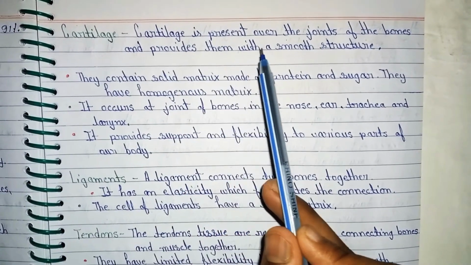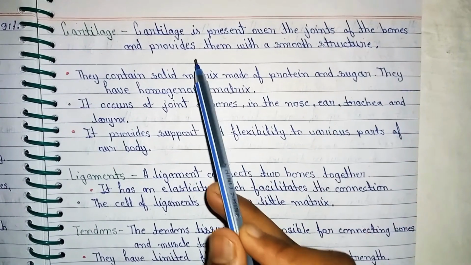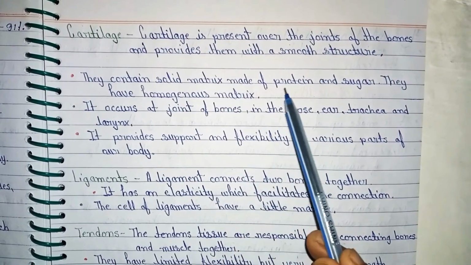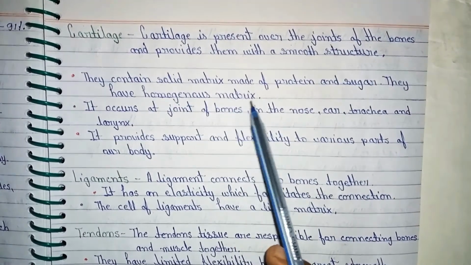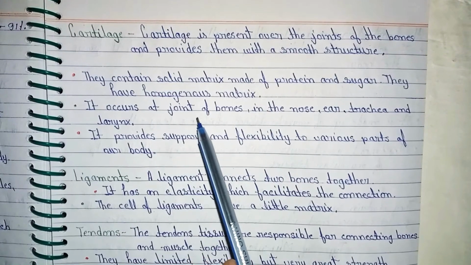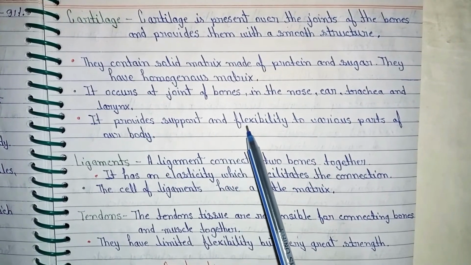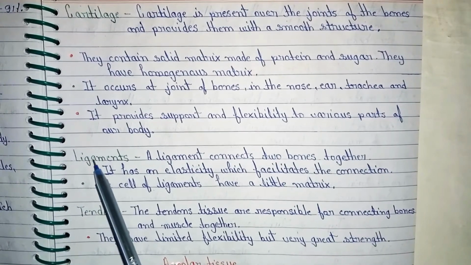Cartilage. Cartilage is present over the joints of the bones and provides them with a smooth structure. They contain a solid matrix made of protein and sugar. They have a homogeneous matrix. It occurs at joints of bones, in the nose, ear, trachea, and larynx. It provides support and flexibility to various parts of our body.